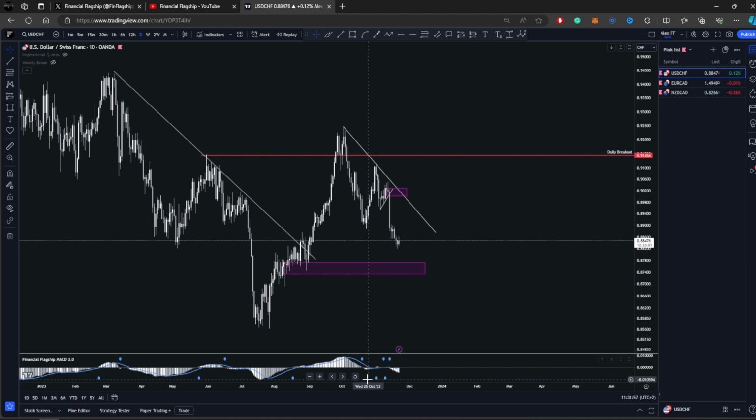But for now, in my opinion, considering the fact that we don't have any divergence on the daily on the MACD, I'm expecting the price here to make a consolidation towards the trend line and then drop one more time and reach this level. When we reach this level here, we have to be very cautious because it will be very important to watch the price action.